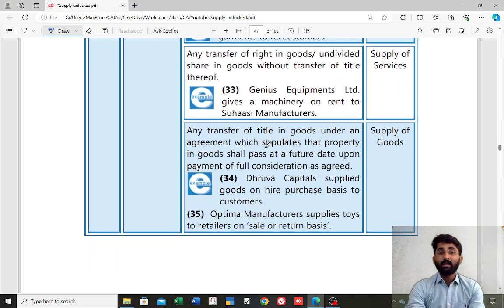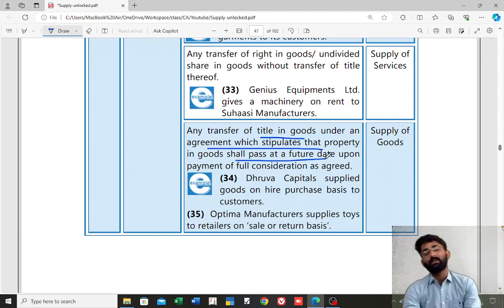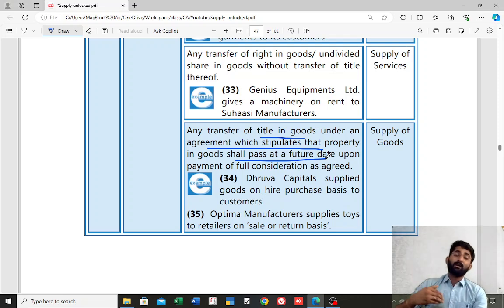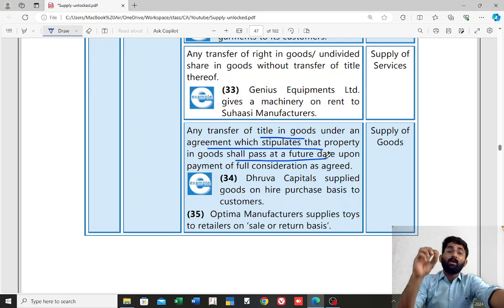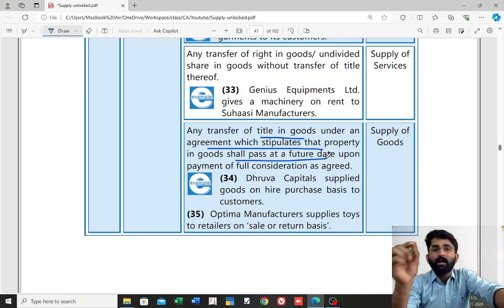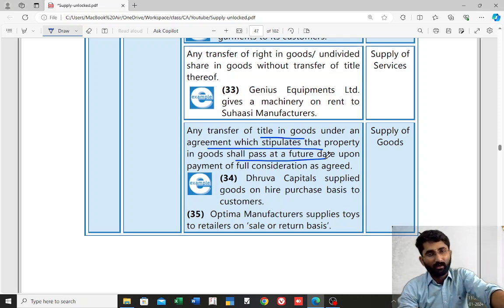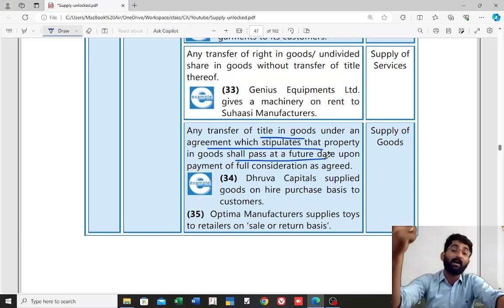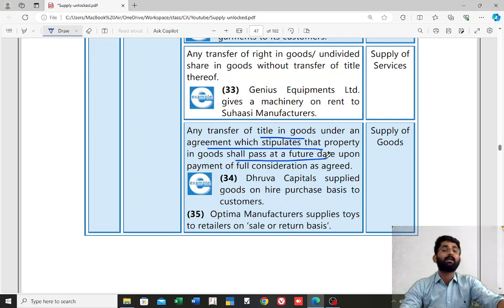And the third one, any transfer of title in the goods under an agreement which stipulates that the property in the goods shall pass at a future date. See, that means hire sale. I am transferring you the goods, but every month you have to pay me some hire charges. On the payment of the last hire charge, you will get the title in the goods. So this will be considered as supply of goods.